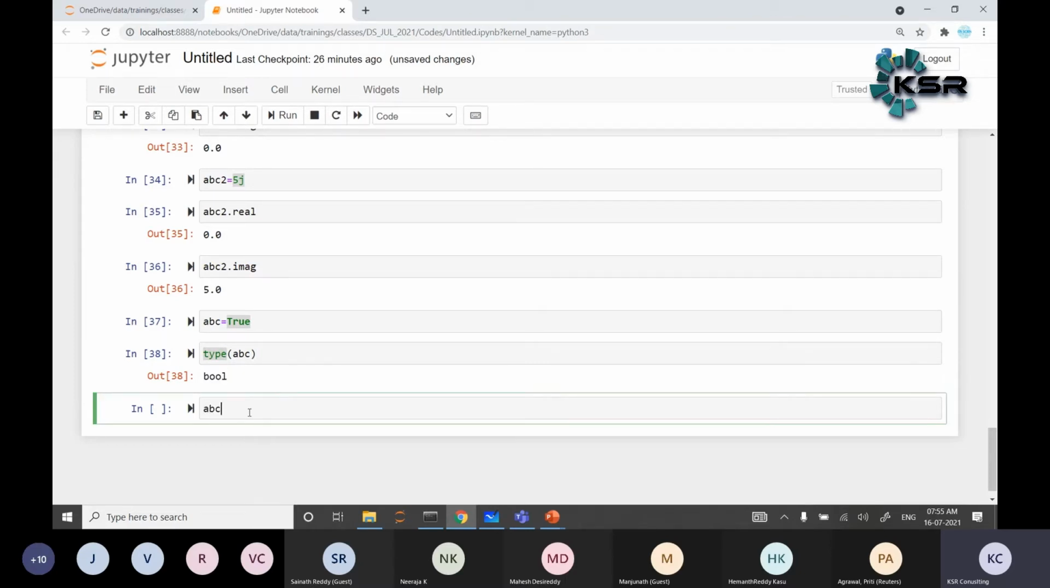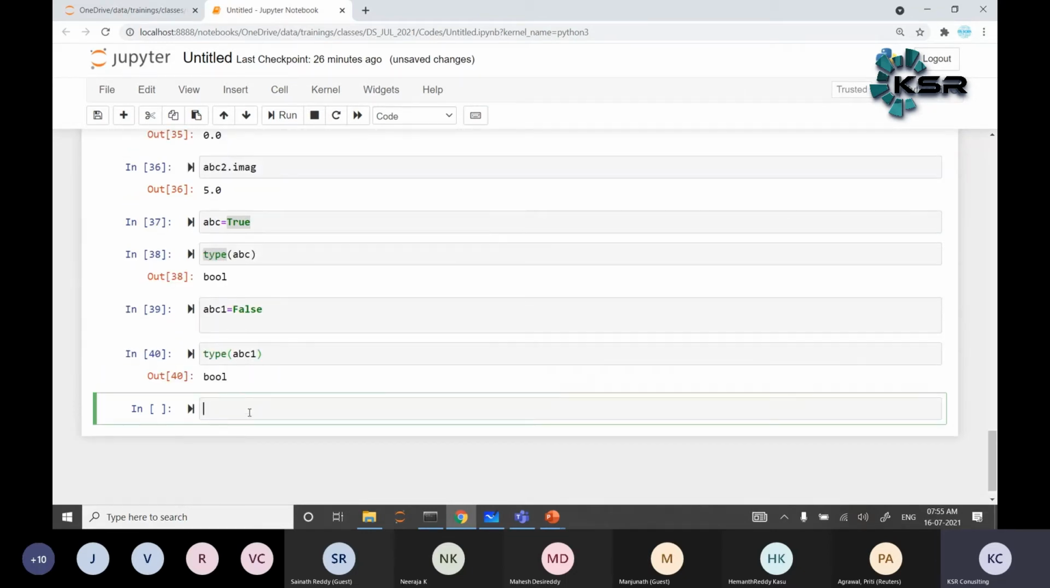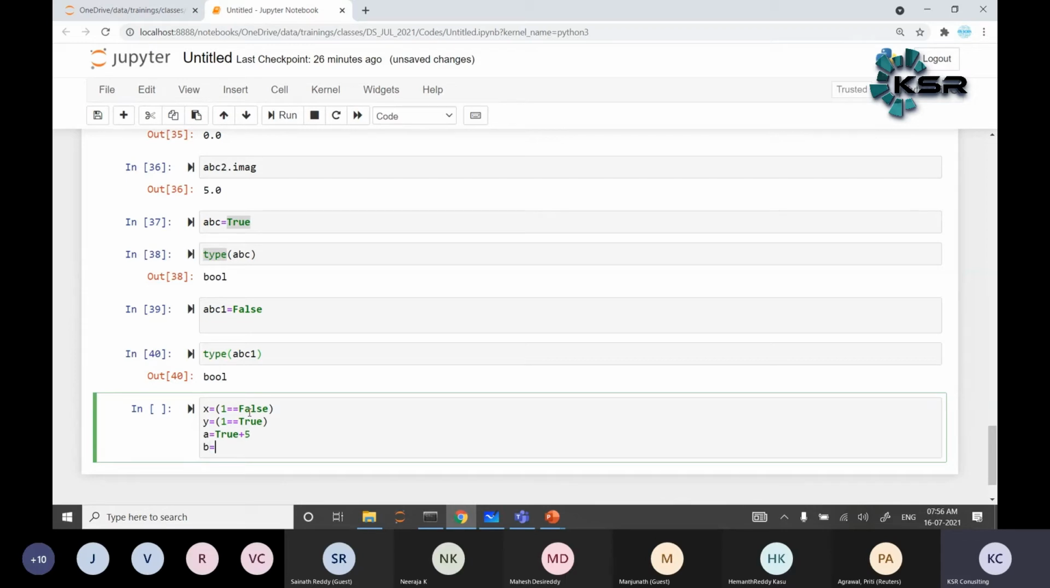So for example, ABC1 is equal to false. Type of ABC1 is also Boolean. For example, x is equal to 1 is equal to false. What about now, x value? y is equal to 1 is equal to true. a is equal to true plus 5. b is equal to false minus 10.